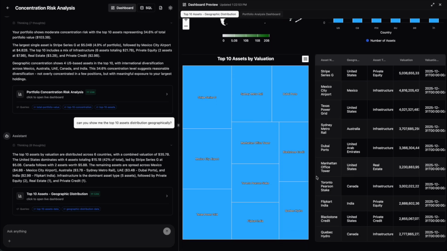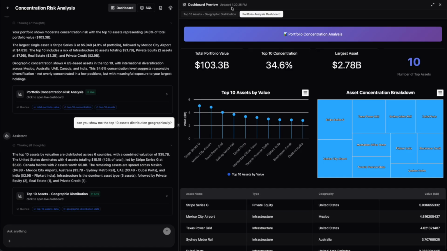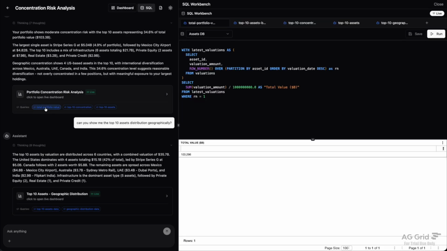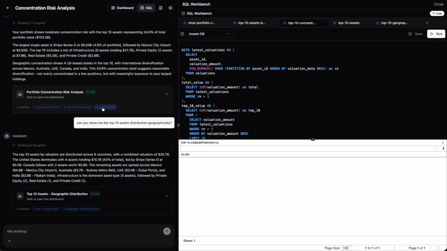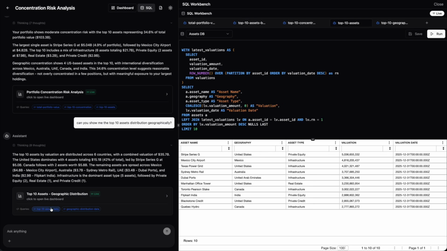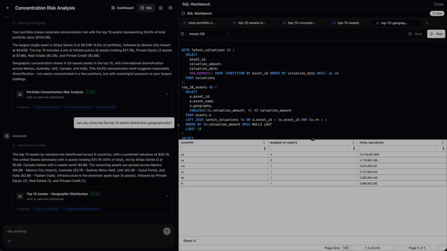Kaboo automatically creates a separate dashboard for each conversation, so every line of inquiry is preserved. Business users can easily return to any previous dashboard at any time. Just like with spreadsheets, Kaboo provides full transparency for enterprise data analysis. It shows all the data sources used, along with the exact queries generated for the analysis, so business users can verify results and build trust in the insights.